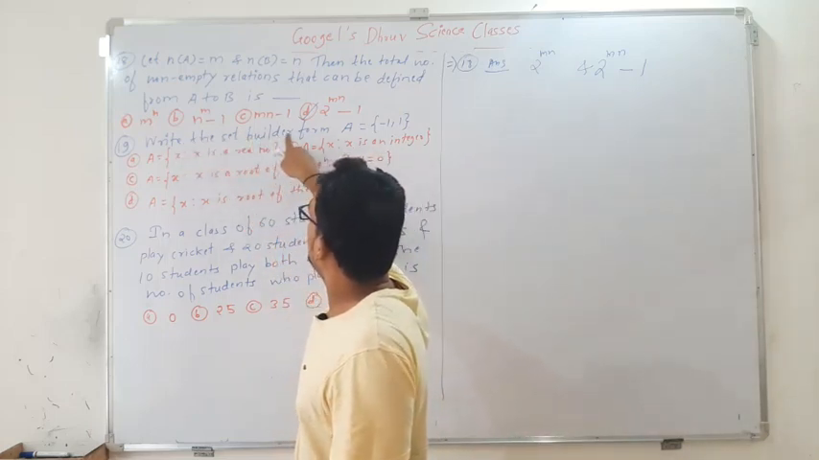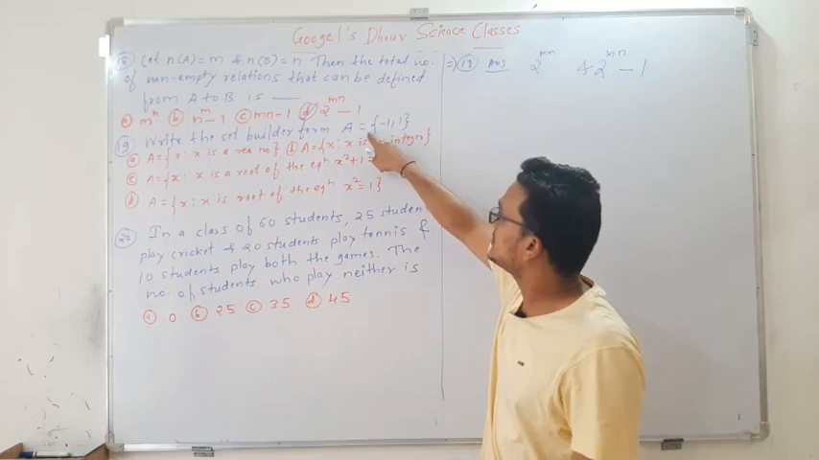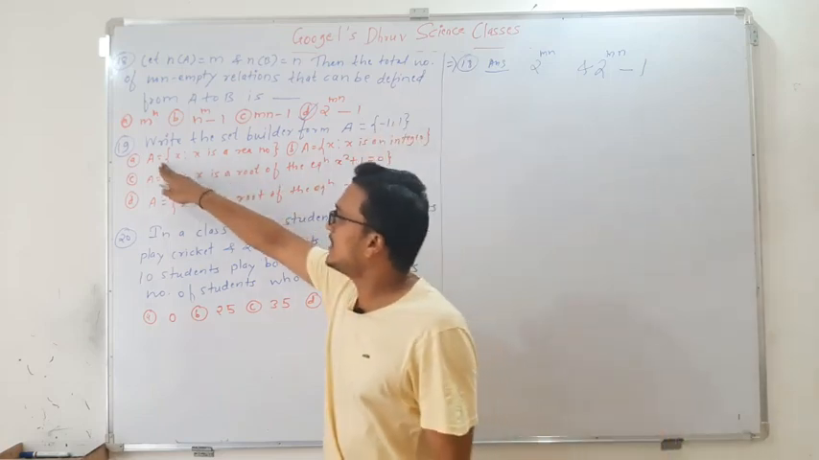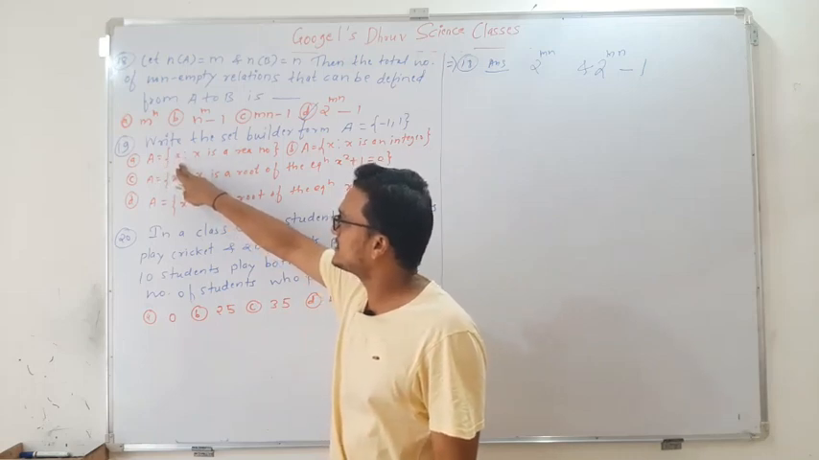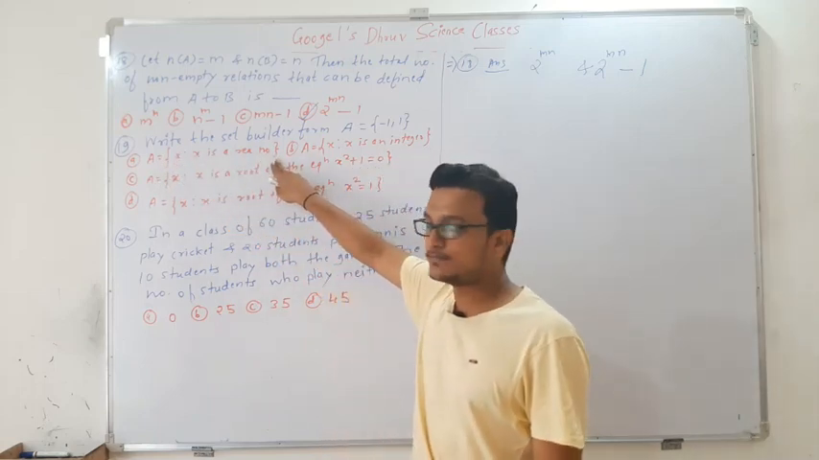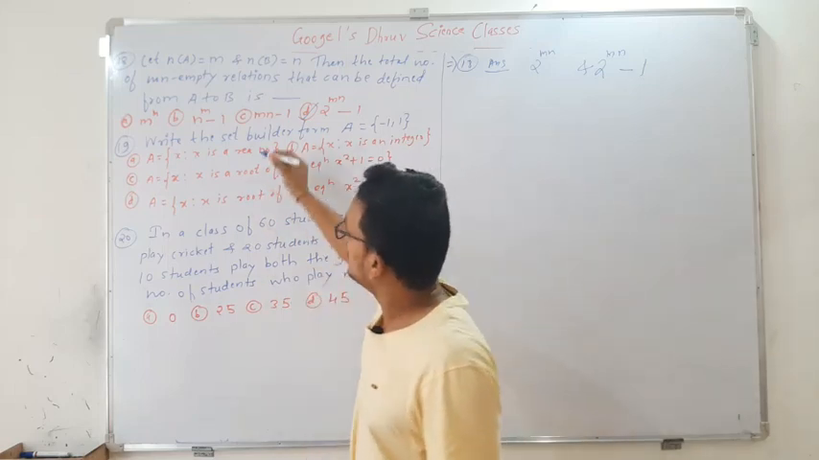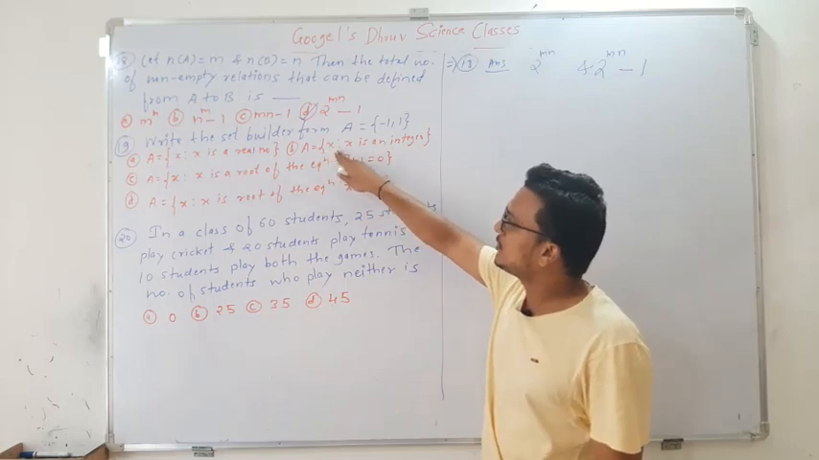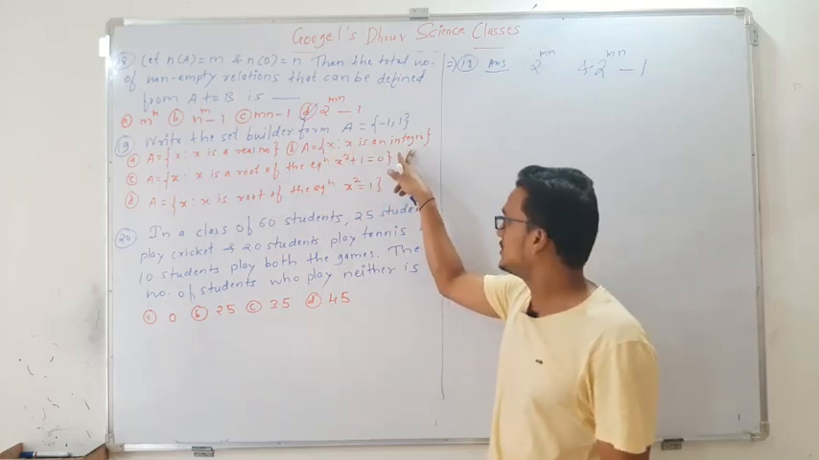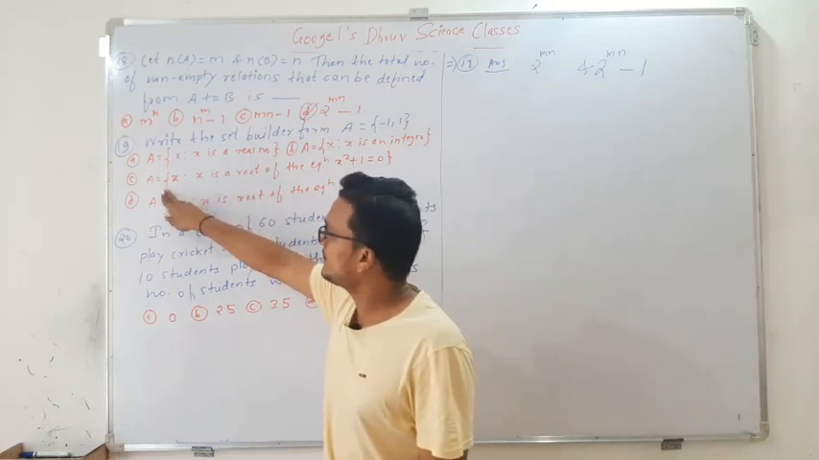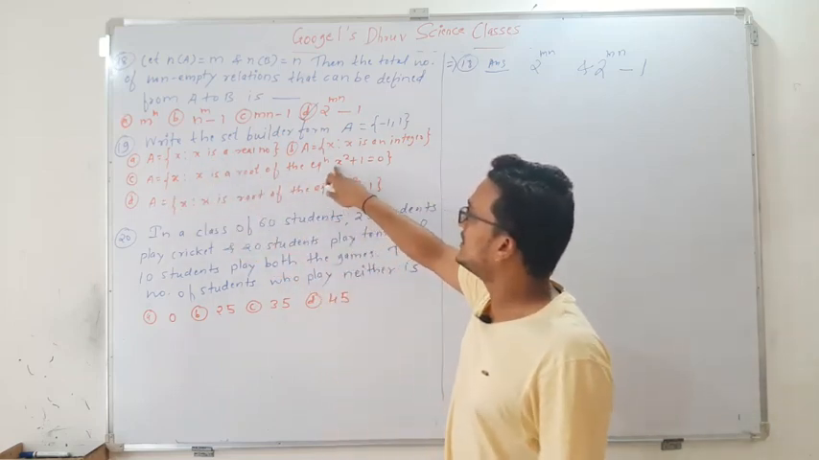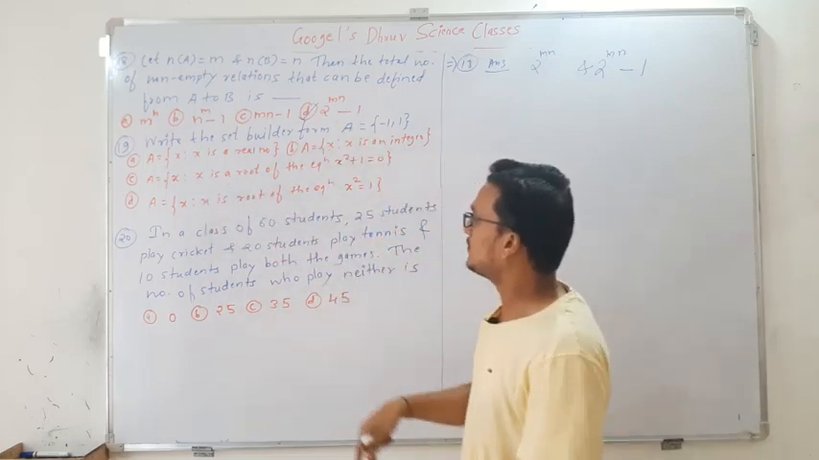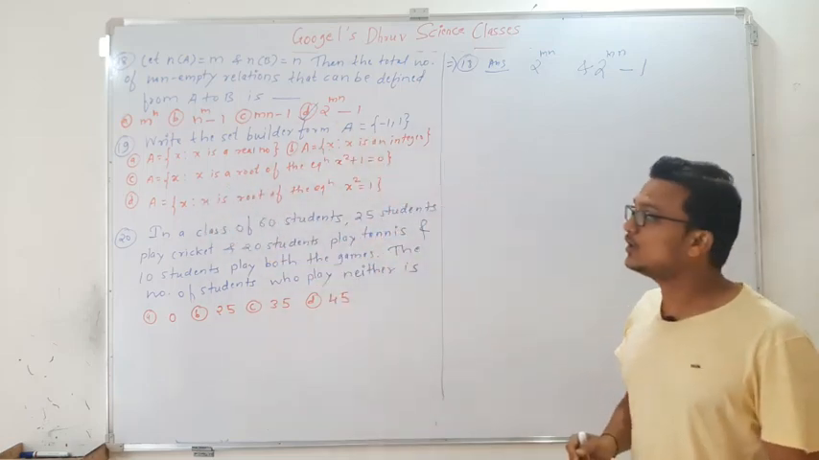Write the set builder form of the set A is equal to {-1, 1}. So the options are: set A is equal to the set of all x such that x is a real number. B, A is equal to the set of all x such that x is an integer. Option C, x is a root of the equation x square plus 1 is equal to 0. And option D, x is a root of the equation x square is equal to 1.